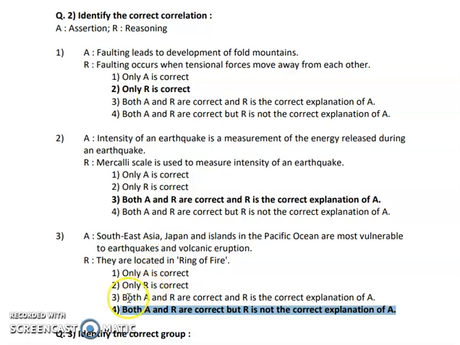Okay, so you can also write that yes, both A and R are correct, and R is the correct explanation of A. There is a bit of mismatch in the places which are given here. Okay, but most probably what I feel is option 3 can be a right answer, or option 4.